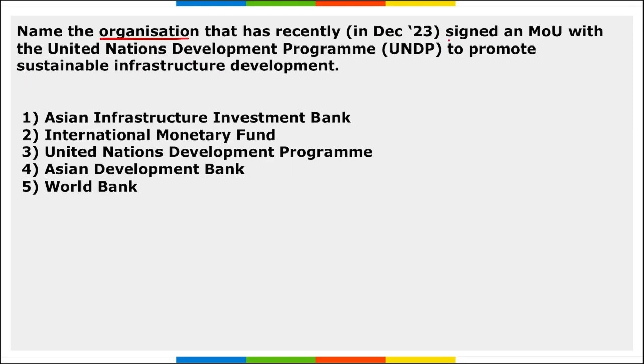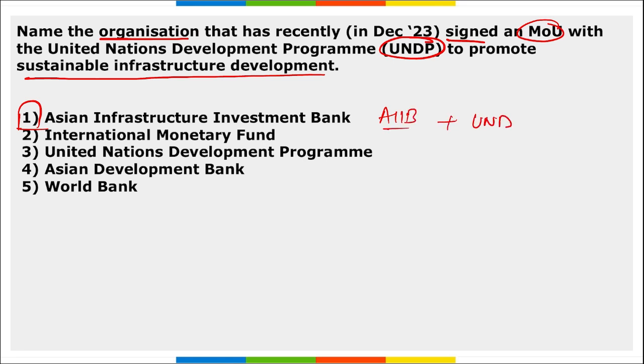Name the organization that has recently signed an MOU with UNDP to promote sustainable infrastructure development. So which is that organization? That is Asian Infrastructure Investment Bank, AIIB. They have recently partnered with UNDP in order to promote sustainable infrastructure development.